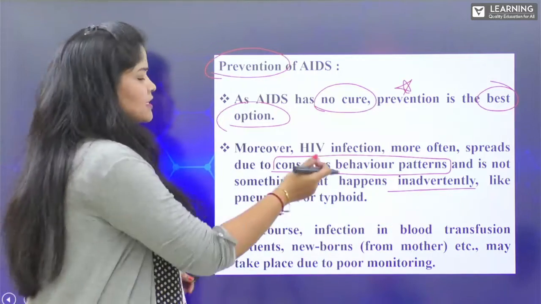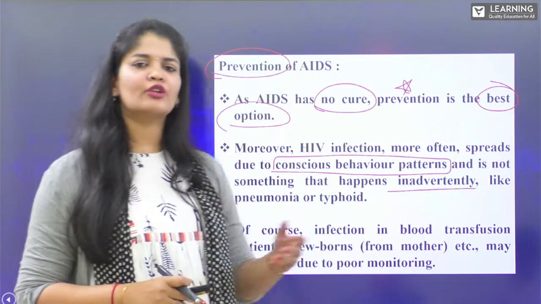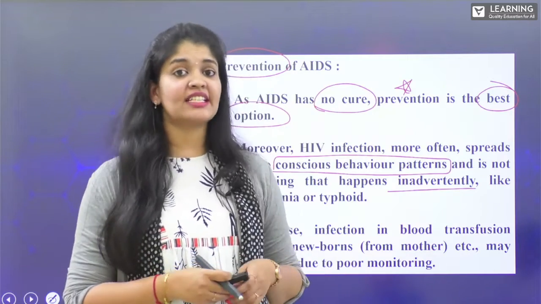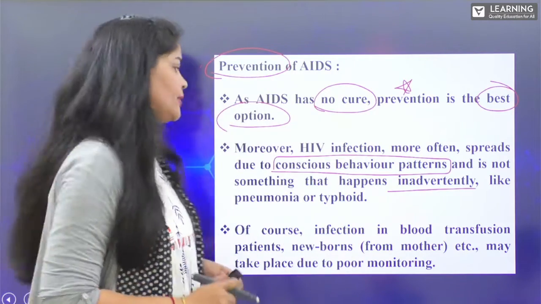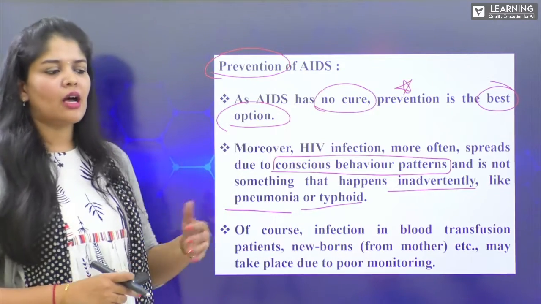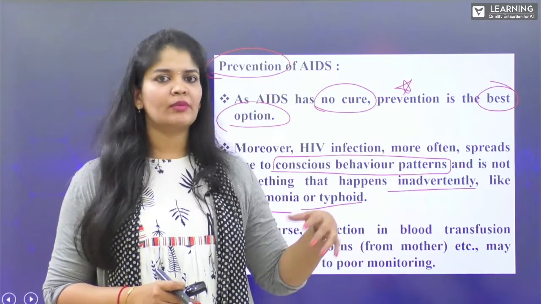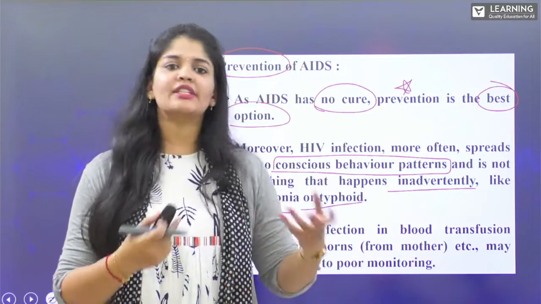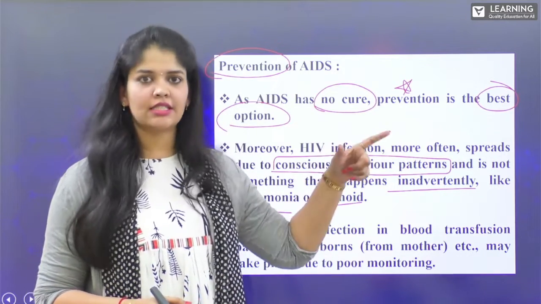Like something which comes with contaminated food or water, it happens by chance, accidentally. But that is not the case with HIV infection, whereas we can very accidentally come in contact with contaminated food, contaminated water, or airborne diseases and waterborne diseases. This can happen by chance, but HIV cannot happen by chance, right?